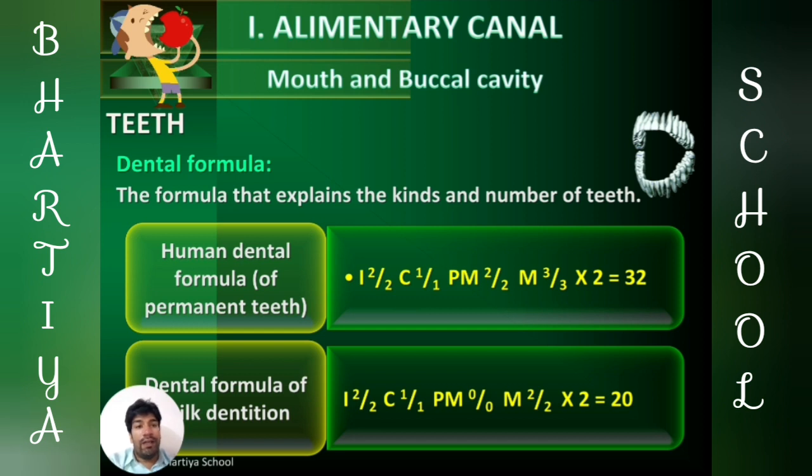Here I represents the incisors, C represents the canines, PM represents the premolars, and M represents the molars. So here there are 32 in number. Dental formula for milk teeth is 2, 1, 0, 2 upon 2, 1, 0, 2. Here I is incisors, C canines and PM for premolars. Canines and premolars are absent in milk teeth and 2 molars are present, and the total number of milk teeth is 20.